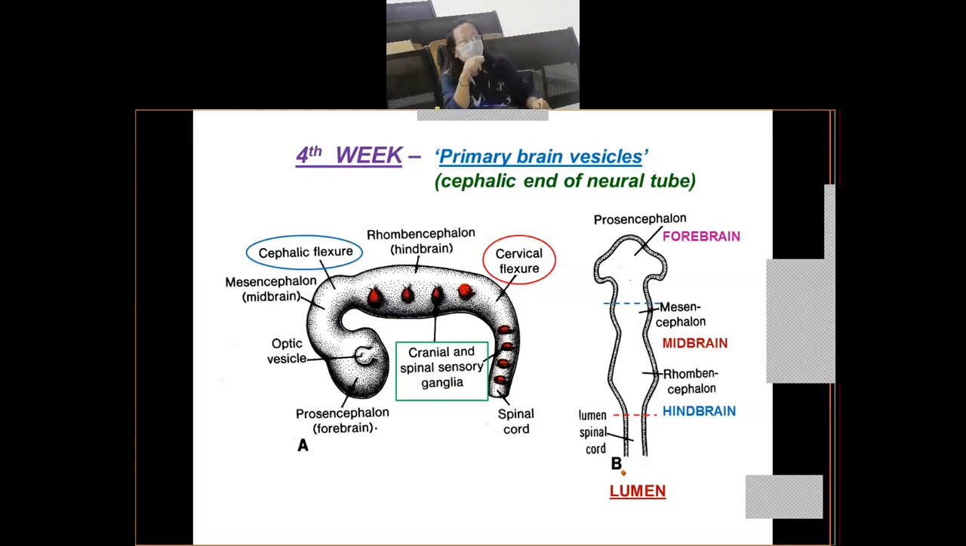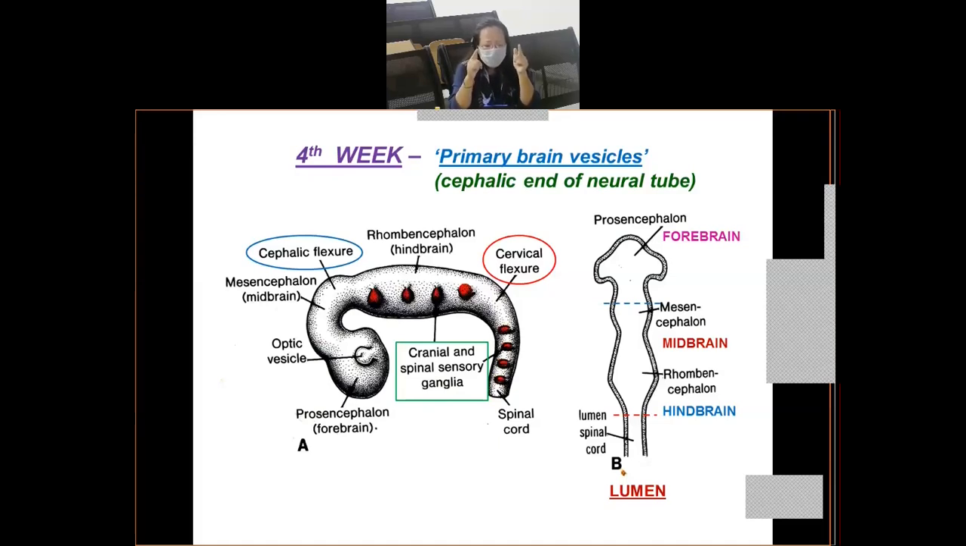So here you come to slide A. You'll see that the 3 vesicles are the prosencephalon, so you have to mug up these words. The prosencephalon is also known as the forebrain. Then you have the second dilation, which is known as the mesencephalon, which is also known as the midbrain. And you have the third dilation towards the spinal cord, known as the rhombencephalon, which is the hindbrain. Clear?